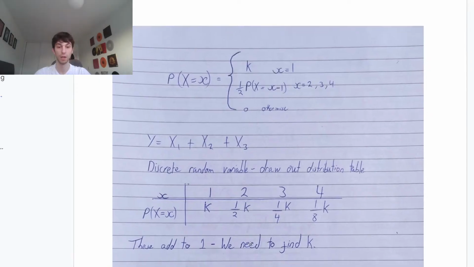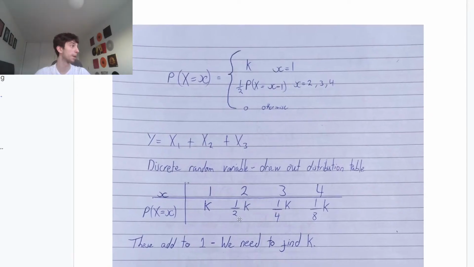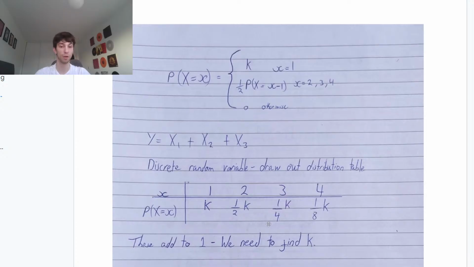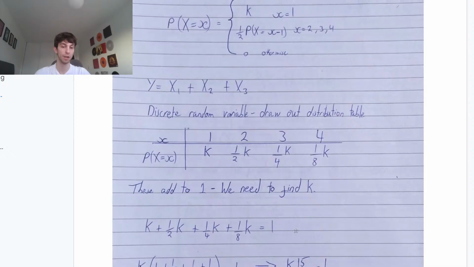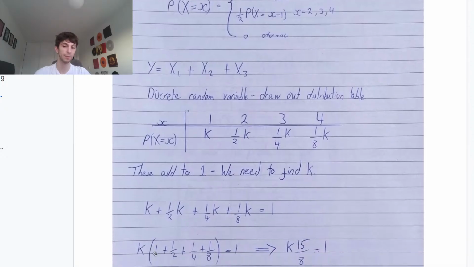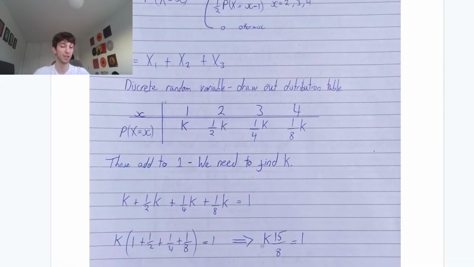Exactly, Pax. So to find k, we can just do k plus a half k plus a quarter k plus an eighth k, which will be equal to 1. So all you do is factor out k. We have k times 1 plus a half plus a quarter plus an eighth equals 1. Add these up in your calc or in your head if you really want to.